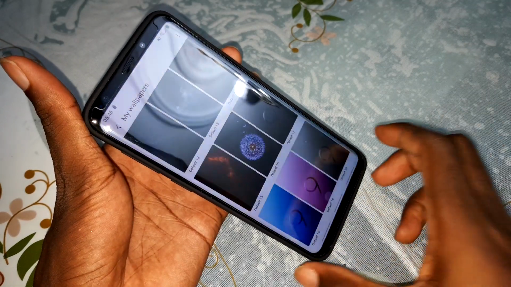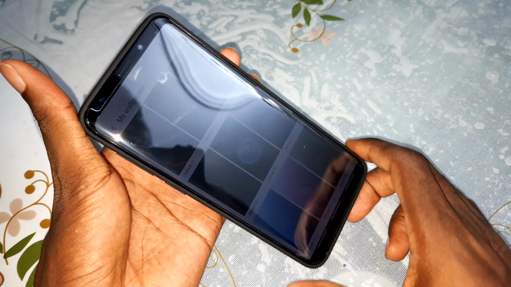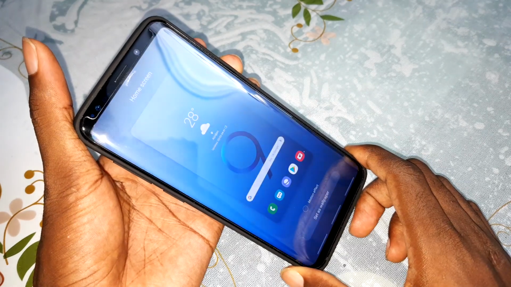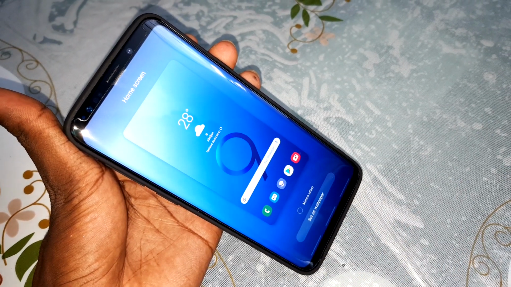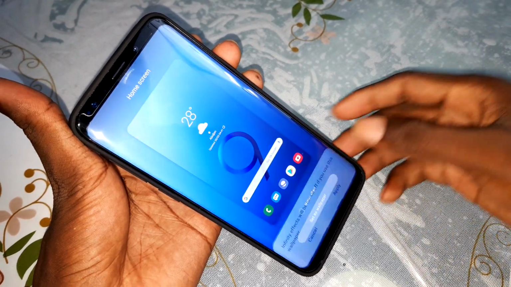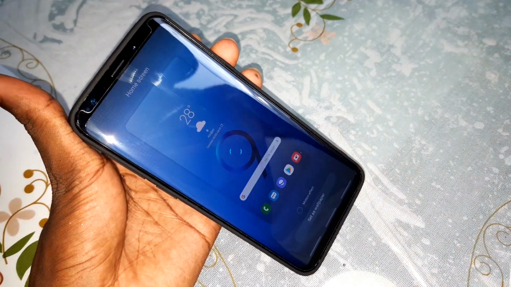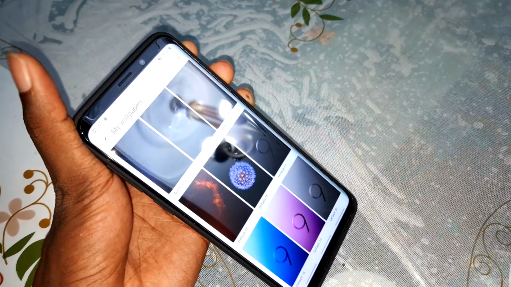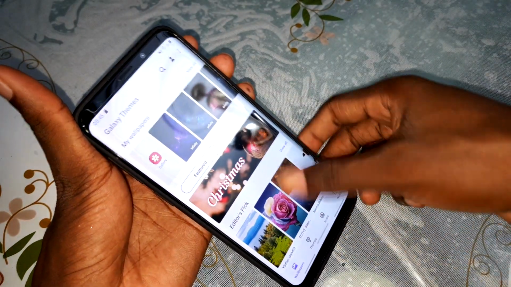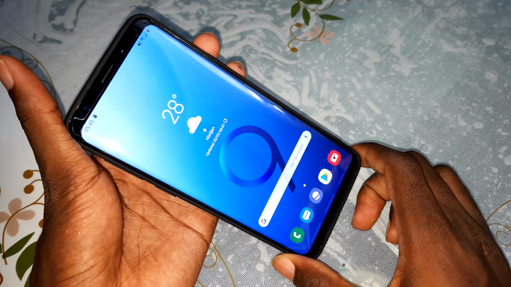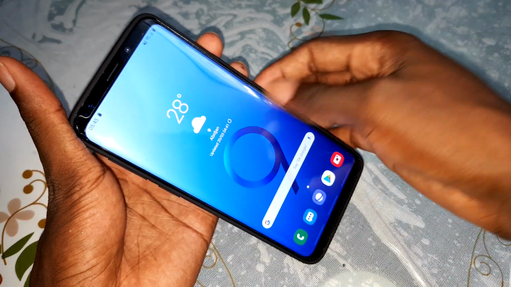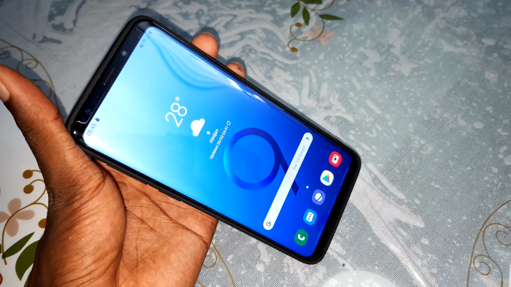You can recognize this wallpaper. Look at that, so beautiful and so nice. Set as wallpaper on your lock screen or home screen. Wonderful. You can clean your screen to see many things. Look at that now. It's so nice and so great. I like it.